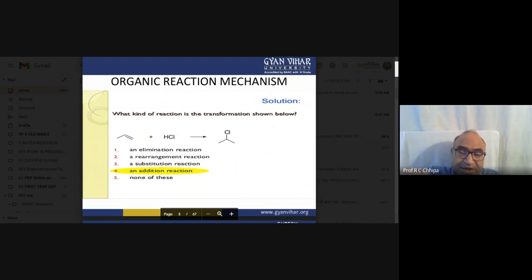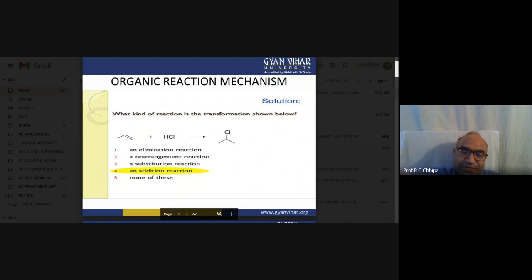One more thing: nucleophilic, electrophilic, ionic reaction. And one more is bond fission in which free radicals are there. So, free radical, or ionic in the case of nucleophilic or electrophilic. Then the free radicals.